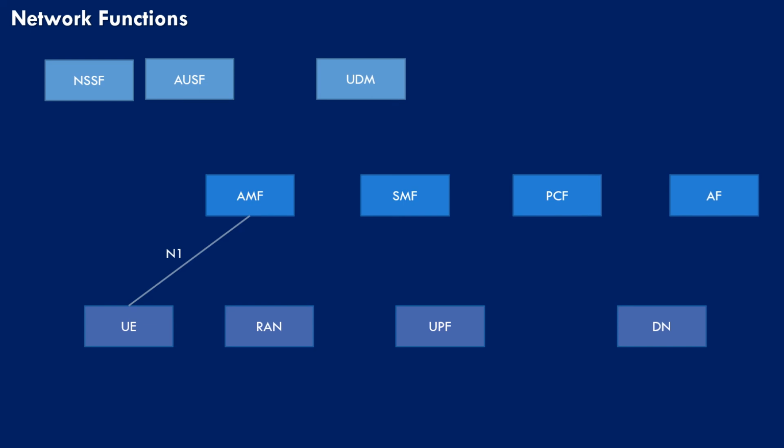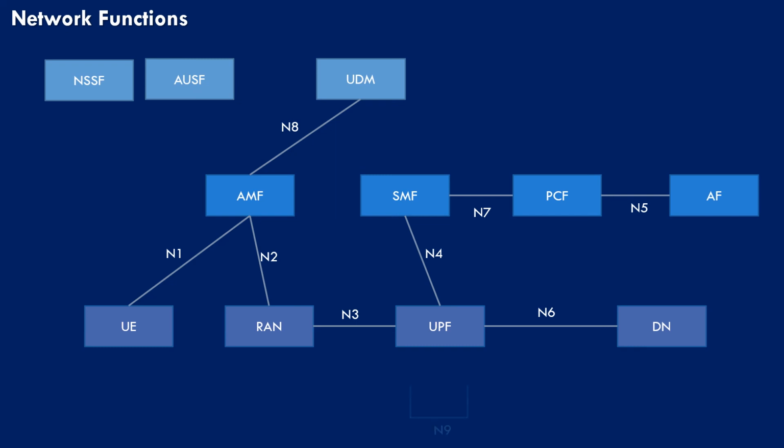First connection, which is called N1, is between UE and AMF. N2 is between AMF and RAN. N3 is between RAN and UPF. UPF is connected to SMF via N4. Now PCF and AF are connected via N5. UPF and DN are connected via N6. SMF and PCF connected via N7. AMF and UDM connected via N8.